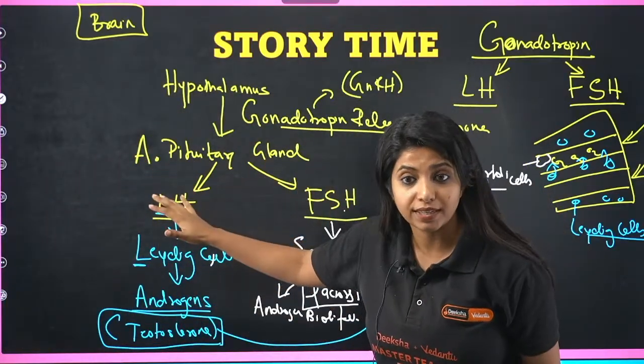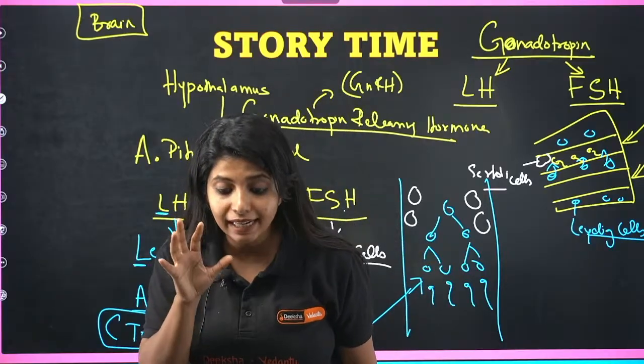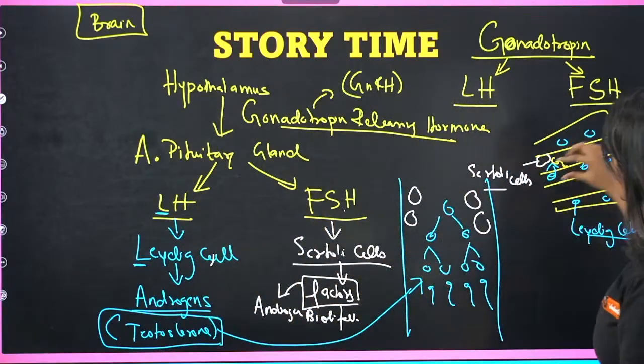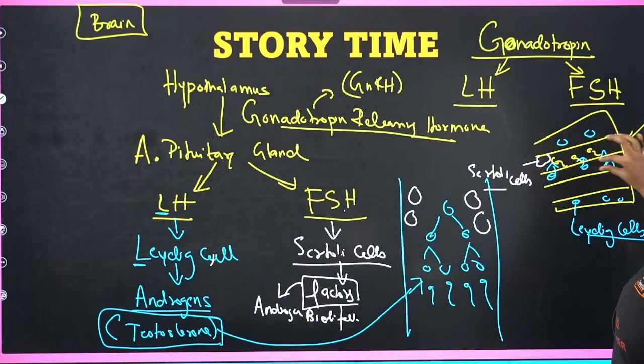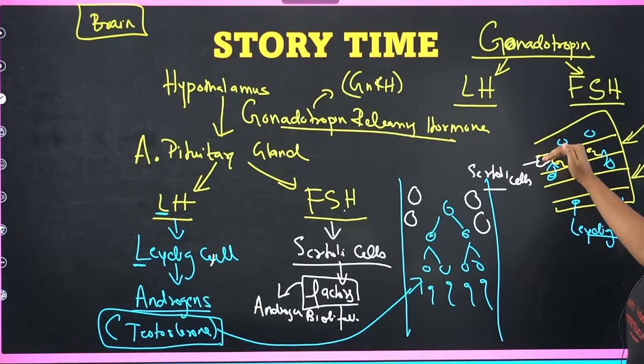Now LH is going to act on the Leydig cells. Where are the Leydig cells? In between the seminiferous tubules, the space that you see over here. The seminiferous tubule is the place where the sperms are being formed, right?